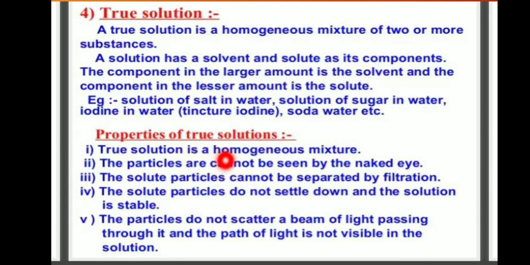Properties of a true solution. A true solution is a homogeneous mixture. The particles cannot be seen by the naked eye. The solid particles cannot be separated by filtration. The solid particles do not settle down and the solution is stable. The particles do not scatter a beam of light passing through it, and the path of light is not visible in the solution.